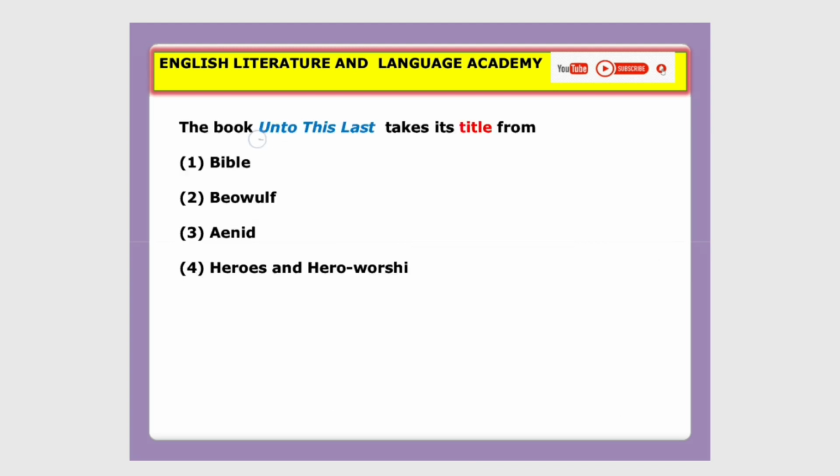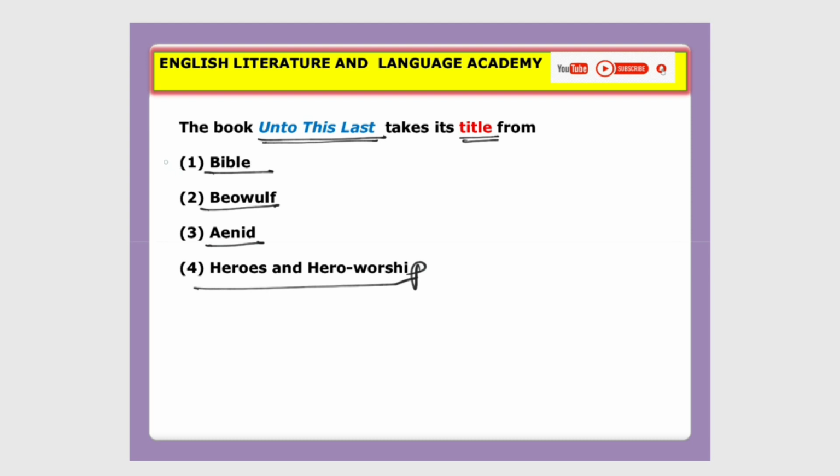The book Unto This Last takes its title from which book? Option 1, Bible. Option 2, Beowulf. Option 3, Aeneid. Option 4, Heroes and Hero Worship. Guess the right answer.